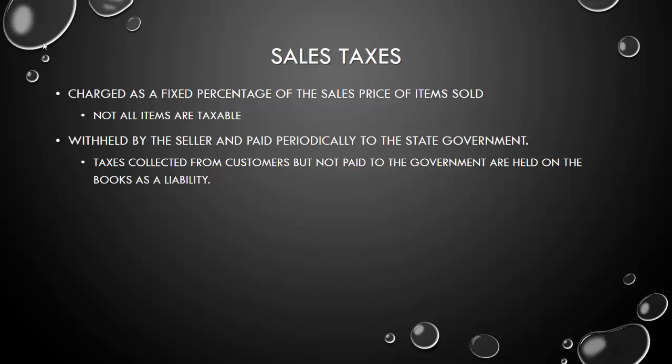When items are sold, the merchandiser collects the sales tax at the time of sale from the customer and holds on to it in an account until it is paid to the government. How often they have to pay depends on the size of the business. Some smaller businesses only pay annually, some medium-sized businesses pay quarterly. Very large businesses will have to pay monthly. So how often you have to pay in depends on the size of your company. But for your company, while you are holding on to that money, you need to carry it on your books as a liability. It is your sales tax collected that you are liable to pay to the government.